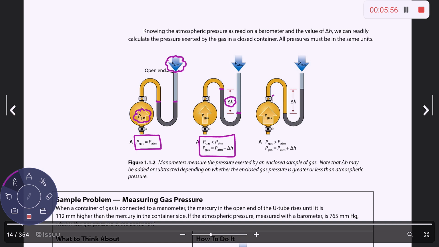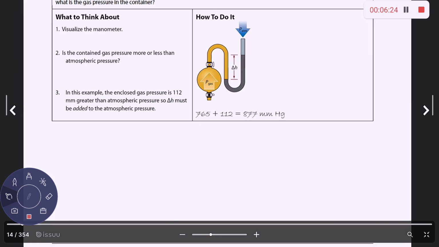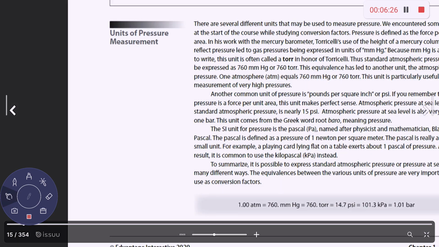If the pressure of the gas is pushing more on this liquid mercury than the atmospheric pressure is over here, that means the pressure of the gas is greater than the atmospheric pressure, and you'll add this distance between the two heights in the liquid mercury in the U-tube to the atmospheric pressure to get the pressure of the gas. So let's do a couple of sample problems just so you can get an idea of what this looks like. Let's come over here to the next page.